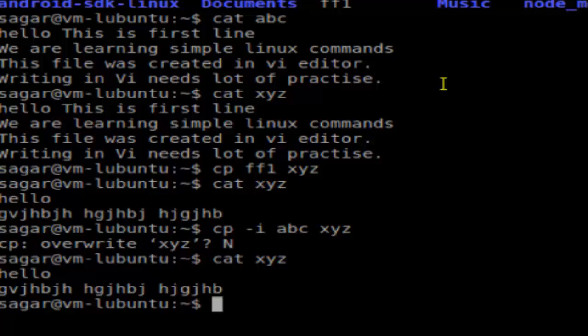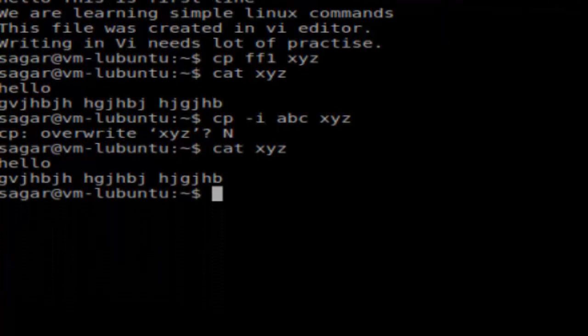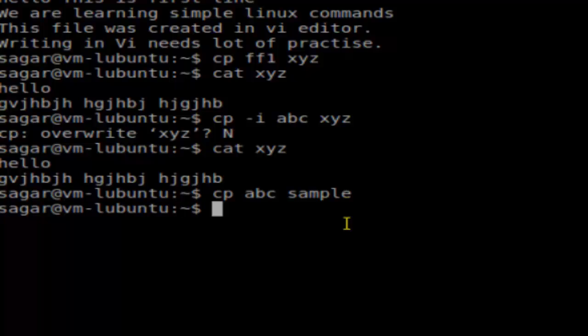Now this is about copying files in the same directory. Say for example, if you want to copy the file abc into a folder, say sample, as you can see, there is a folder sample. What you do is the same command, cp, the name of the file that you want to copy, then the directory name. You can actually give a new file name, say xyz or anything, but if you want to keep the same name, you can just give the name of the directory and then hit enter, and then that sample directory should contain the file.